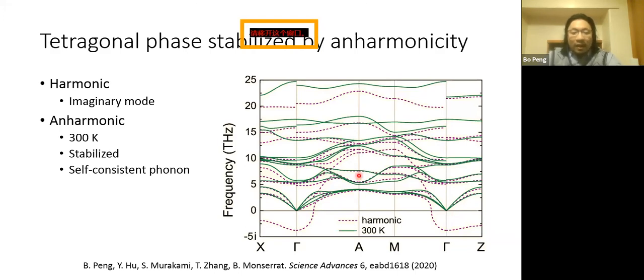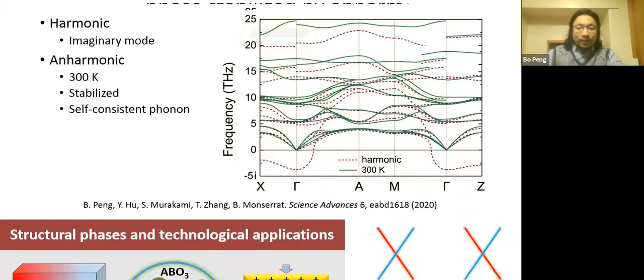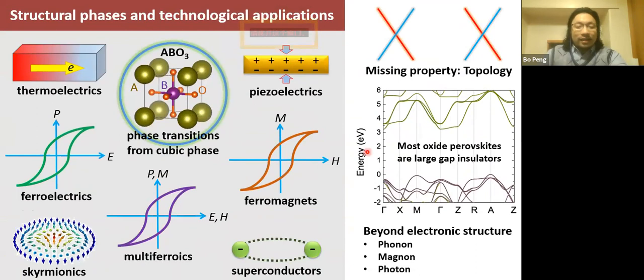If we add more and more anharmonicity into the system, doing this self-consistently, we get the anharmonic phonon dispersion, and the phonon states are stabilized as a result of this anharmonicity.